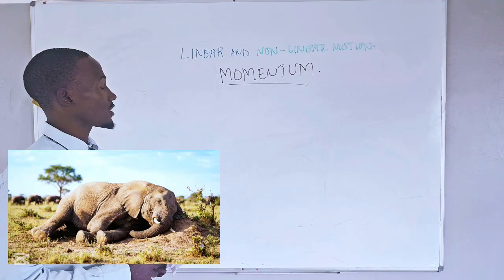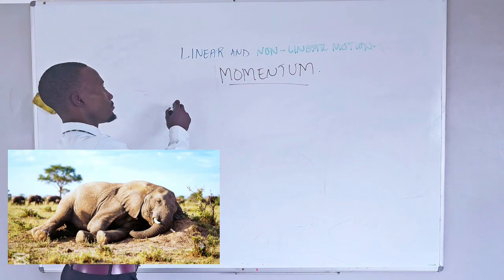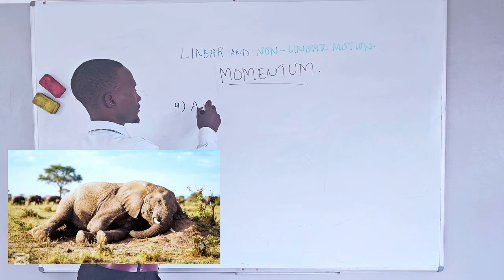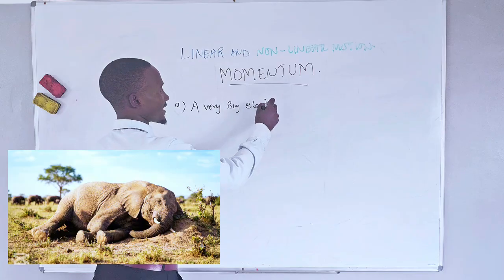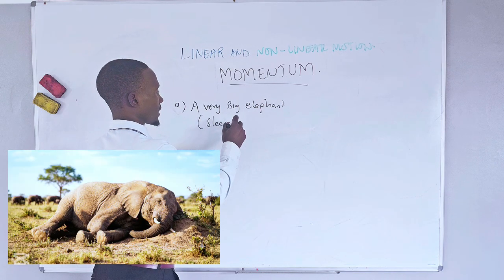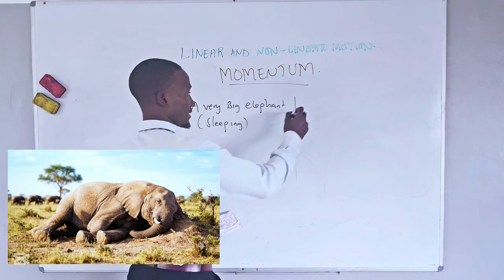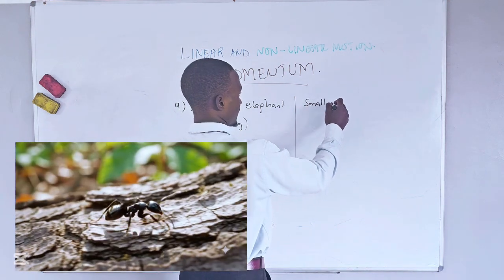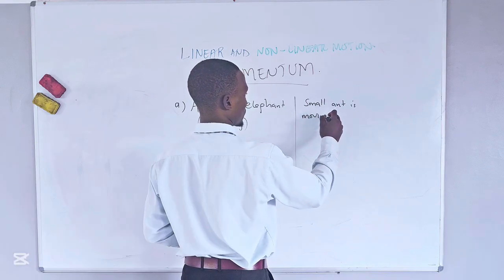Now, what is momentum? For example, if we have a very big elephant which is sleeping, and we have a small ant which is moving slowly.